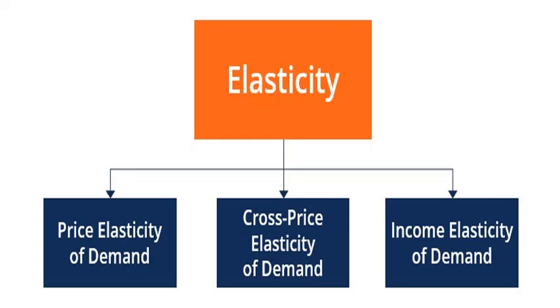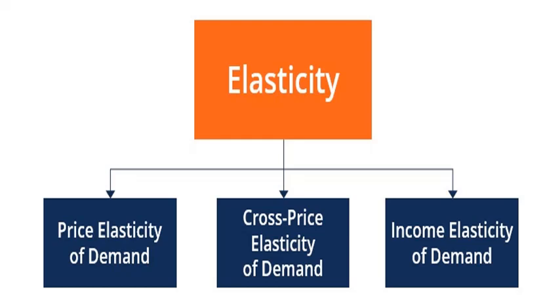Now, price elasticity of demand. Marshall was the first economist to define the price elasticity of demand. Price elasticity of demand measures the change in quantity demanded to a change in price. It is the ratio of the percentage change in demand to the percentage change in price.